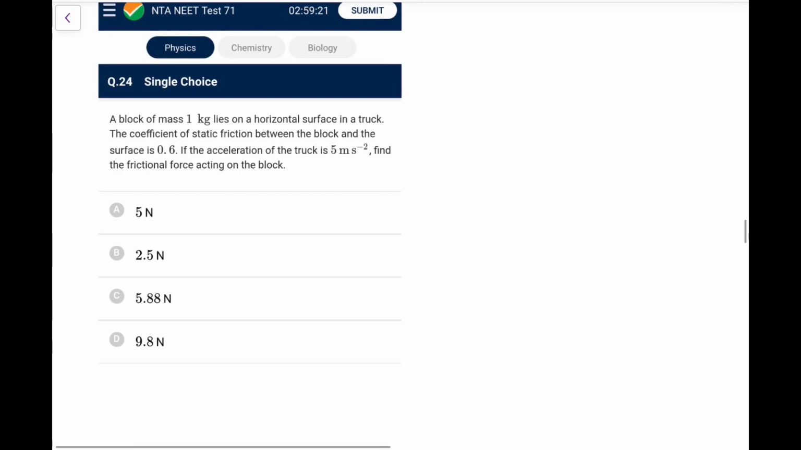Next one, a block of mass 1 kg lies on a horizontal surface in a truck. The coefficient of static friction in surface is 0.6. If the acceleration of the truck is 5, find the frictional force. So you all remember, because it is 0.6, the maximum safe acceleration for which they move together would be mu g, that is 6 meter per second square.